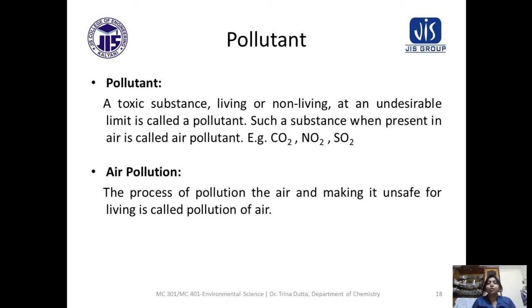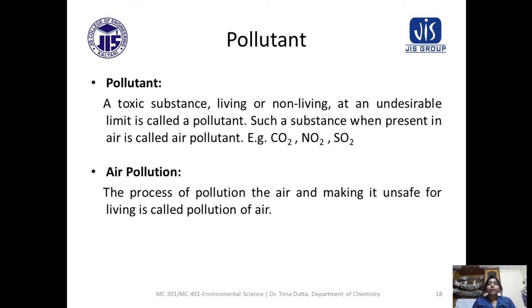Non-living, like CO2, NO2, SO2 at an undesirable limit, is called a pollutant. If it is under the desirable limit, then it is not a pollutant because it is not harmful. Like arsenic, which remains in water bodies: if it crosses the limit of 10 ppb, then only we can say it is harmful. Otherwise, it is not harmful.